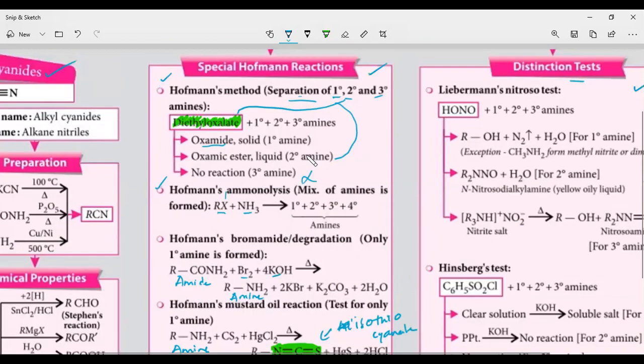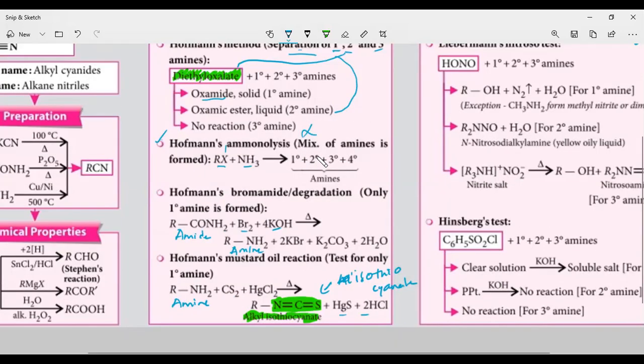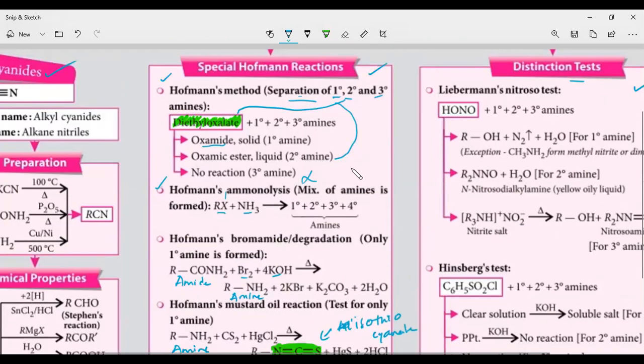All these are Hoffman's reactions. There are four types of Hoffman's reactions. One is Hoffman's method, which is used for separation of primary, secondary, and tertiary amines. Other is Hoffman's ammonolysis, where we react alkyl halide with ammonia and get primary, secondary, tertiary, and quaternary amines.